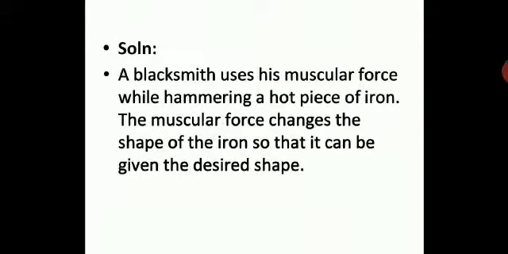A blacksmith uses his muscular force. Obviously, you know muscular force is used for this while hammering a hot piece of iron. Must be seen in movies also. People using the muscular force to do hammering of iron or some heavy objects. So you can relate to that also, children. Okay. The muscular force changes the shape of the iron. Definitely, hammering will bring a change in the shape of the iron so that it can be given the desired shape. So manually, when you are doing hammering of iron or any metals or any object, that will require muscular force, and that will definitely bring a change in the shape of the object.